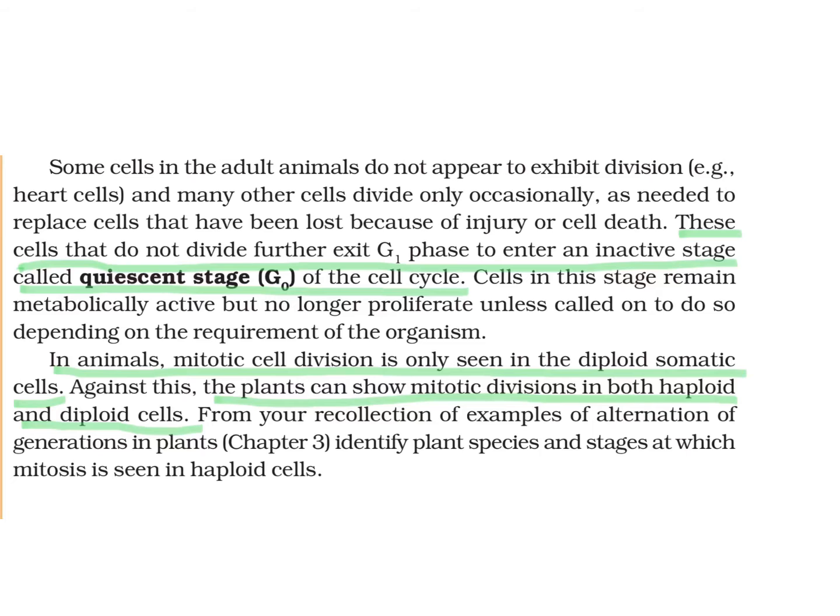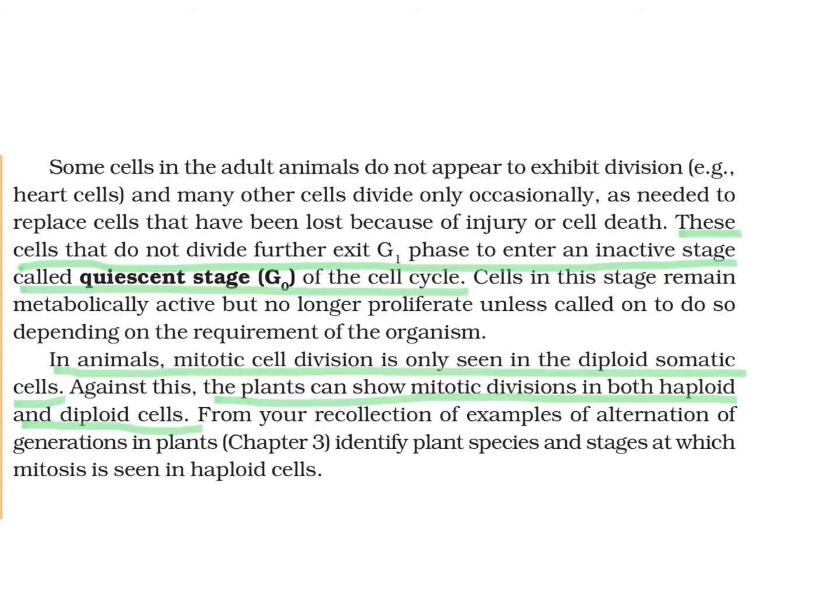Today we are going to start with the other details regarding the cell cycle. These cells that do not divide further exit G1 phase to enter an inactive stage, which is known as quiescent stage. It is denoted by G0. Even earlier I have shown you the location of G0, that is before starting the interphase there is a resting phase. Cells in this stage remain metabolically active but no longer proliferate unless called on to do so depending